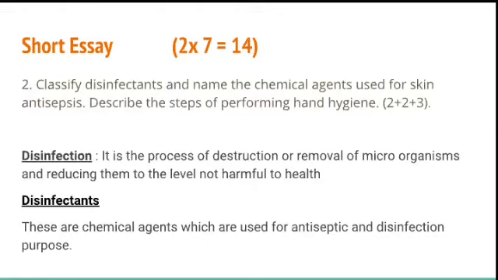But whenever we start with any question, we have to write the definition. Either you can write the definition of disinfection or disinfectants or both. So what is disinfection? It is the process of destruction or removal of microorganisms and reducing them to a level not harmful to health. And what are disinfectants? The chemical agents which are used for antiseptic and disinfection purposes, we call them disinfectants.